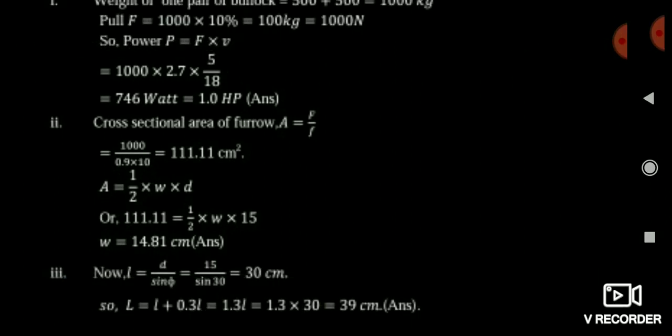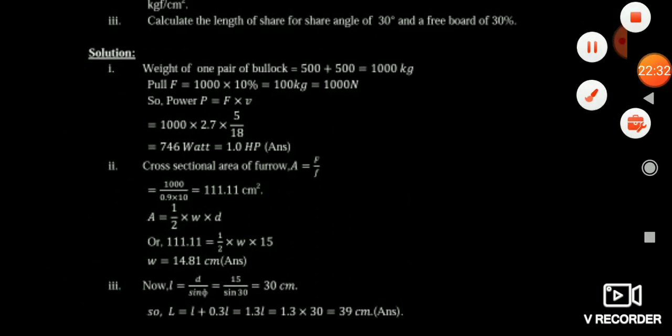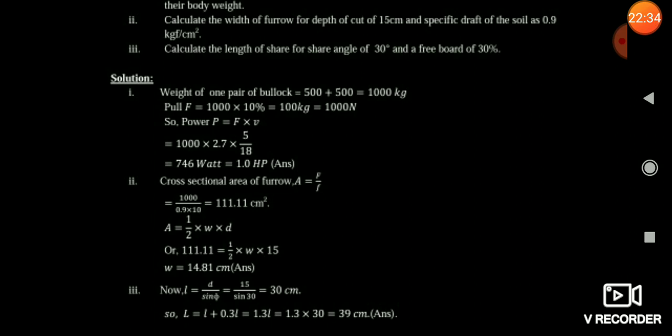So friends, you can simply calculate the small l value, that is the length of shear. Here you can see that the depth is given, that is 15 centimeter. So d by sin 30 is equal to 30 centimeter, which is the length of shear. And now we have to calculate the